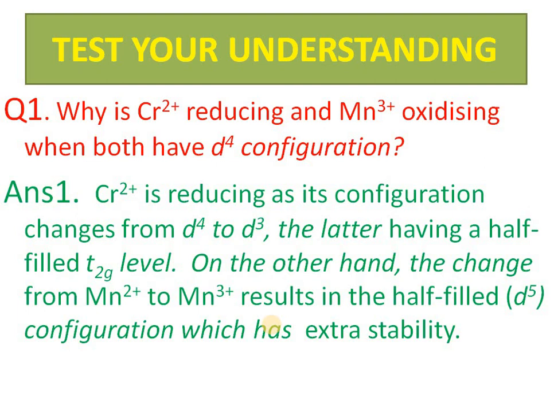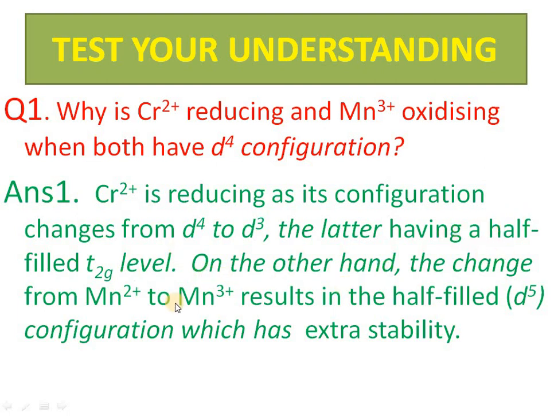It can lose one electron to form the 3d3 configuration, which has a partially filled t2g level with three electrons.